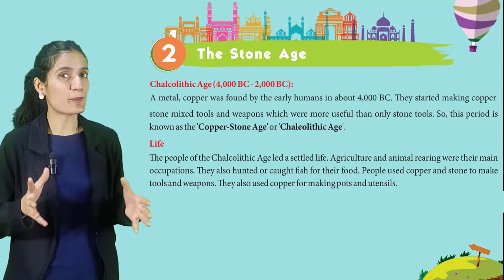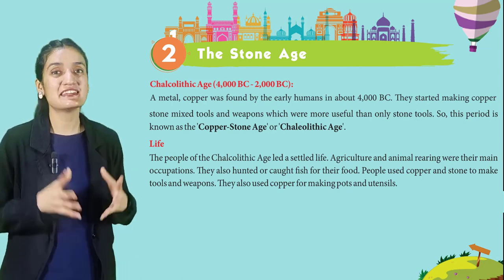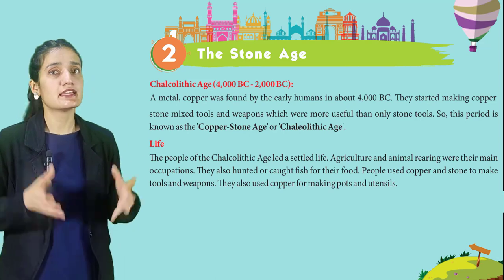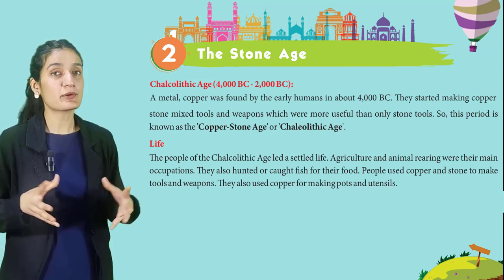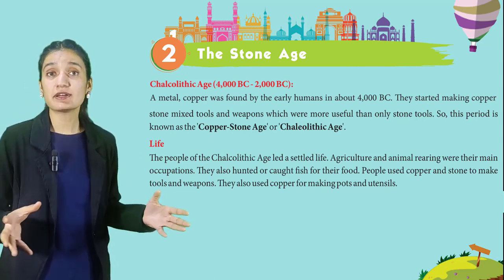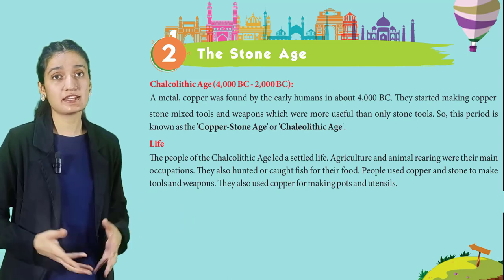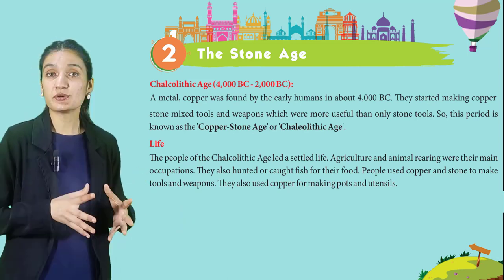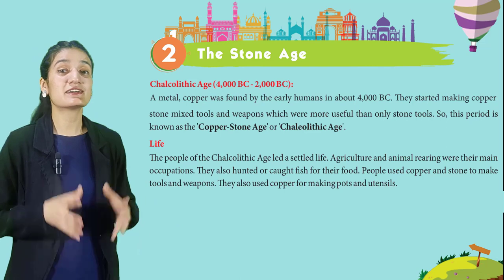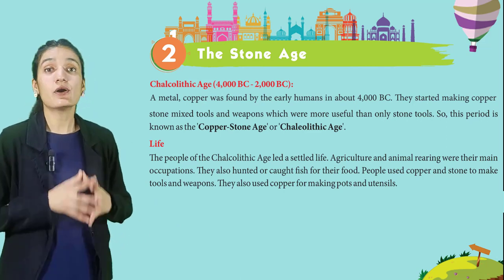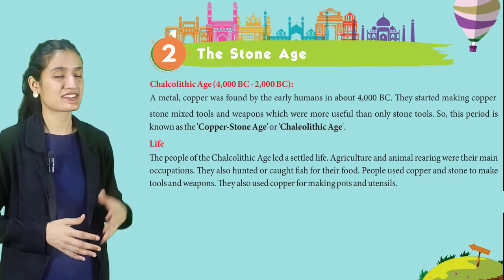A metal, copper, was found by the early humans in about 4000 BC. They started making copper-stone mixed tools and weapons which were more useful than only stone tools. So this period is known as the Copper Stone Age or Chalcolithic age.